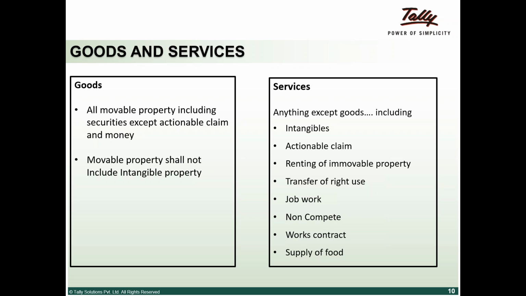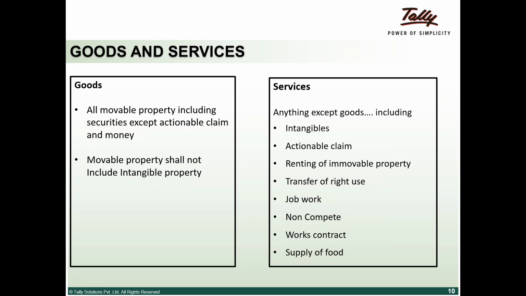Like Shiv said in the last one, anything that can be touched and felt is goods. Anything other than goods is services. What is the definition? There will be ambiguities in this. There will be questions around a few things that still need clarity, because there have been a lot of representations and a lot of clarifications that are being sought from the department around goods and services. What are goods? What are services?